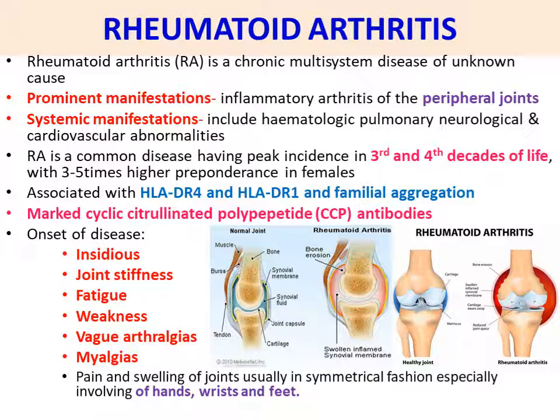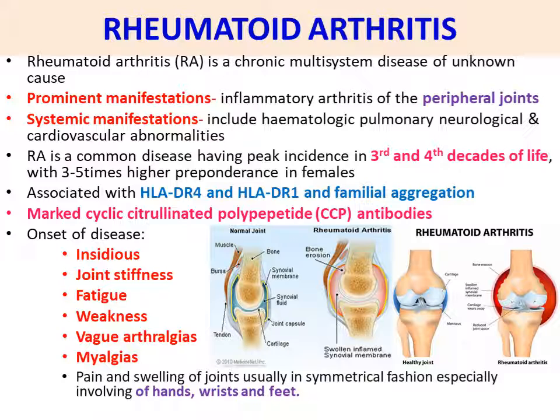The next point, marked cyclic citrullinated polypeptide, CCP, antibodies. I repeat, marked cyclic citrullinated polypeptide CCP antibodies are reported in the joints during rheumatoid arthritis. Then onset of disease: preliminary symptoms include insidious joint stiffness, fatigue, weakness, vague arthralgias, myalgias. Myalgia means muscle pain and vague arthralgias means joint pains, irregular joint pain.